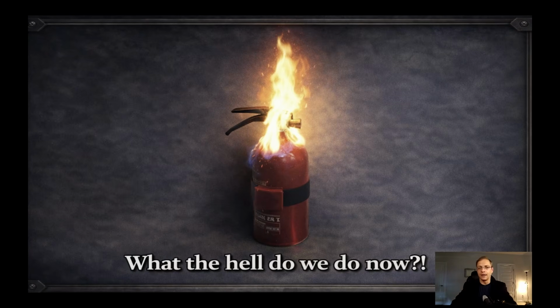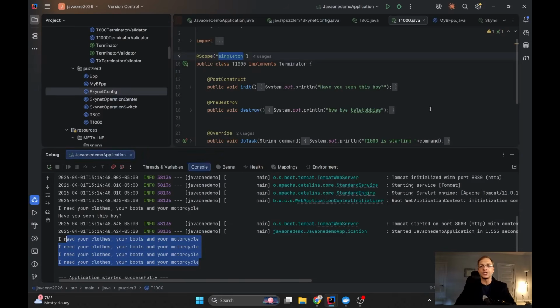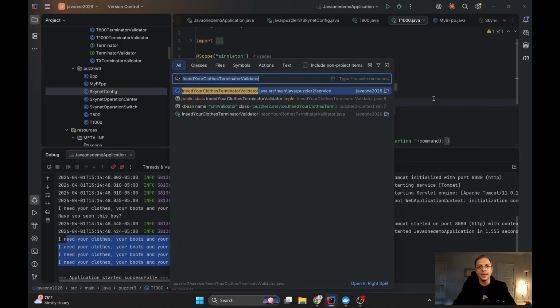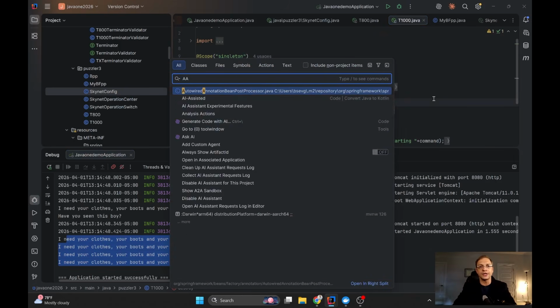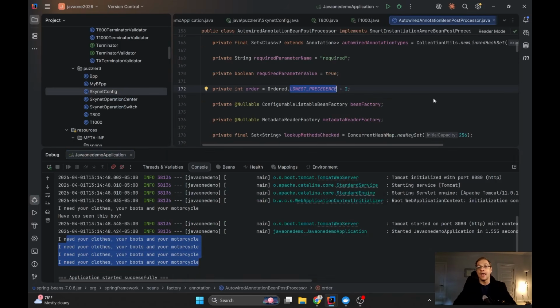And actually, because of that, Spring had a problem with the ordering, but again, it's a legacy story and nobody will change it now. But if you want to see, I can show you how to wire the annotation bean post processor. And this one, its ordering is the lowest -2, because the injection should work before the invocation of the init method, in case both of them are bean post processors and different bean post processors.